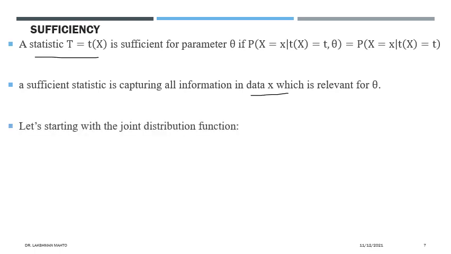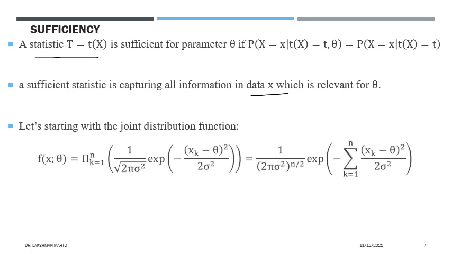So I'll give a more concrete visualization of how we can visualize sufficiency. Let us start with a joint distribution function. We are taking a joint distribution function that is coming from the data, and theta is unknown to us. Suppose this x data is coming from a Gaussian distribution. So from the Gaussian distribution we can write it this way.